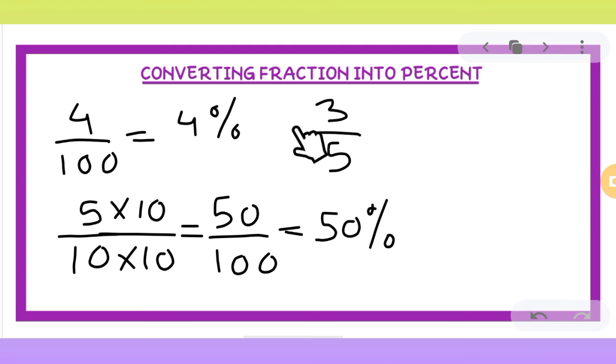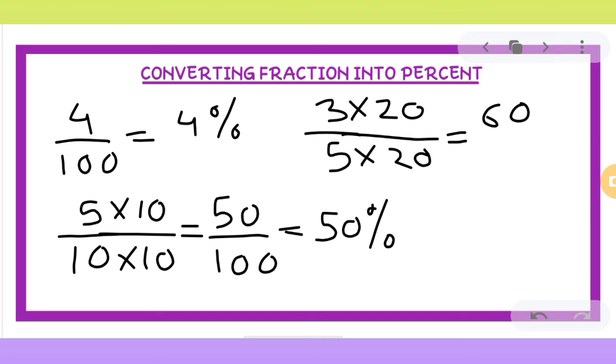Now in this also we do not have denominator 100, so we will first make the denominator 100 by finding the equivalent fraction. For this we can multiply both the numbers by 20. So 3 times 20 is 60, and 5 times 20 is 100. So now we have it in the denominator 100 form. So what will be the percentage of it? It will be 60%.